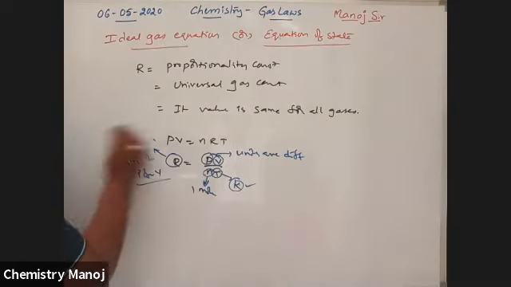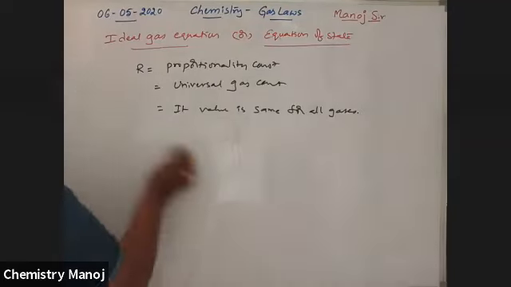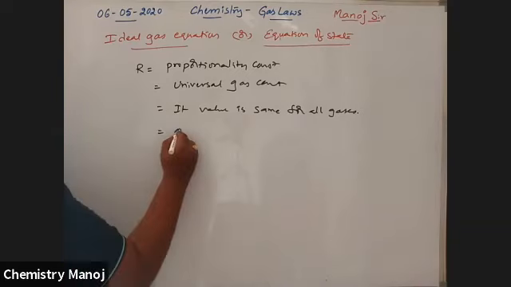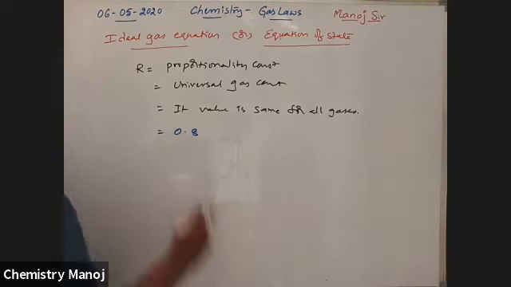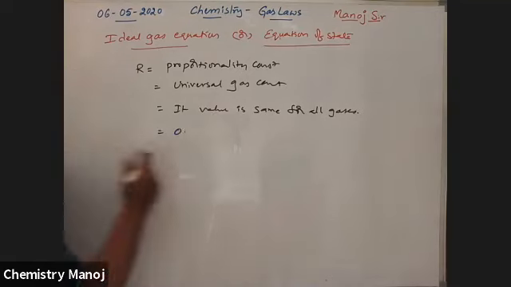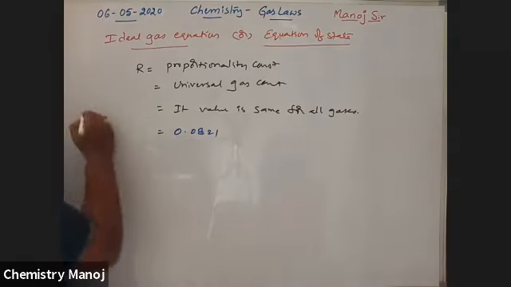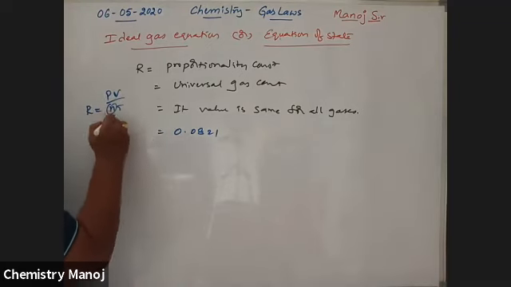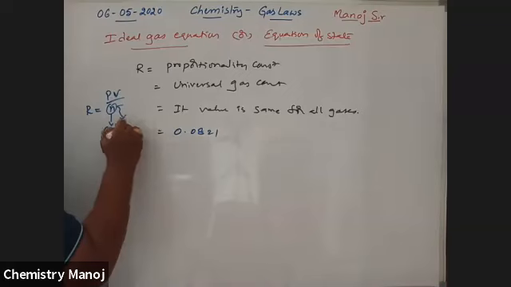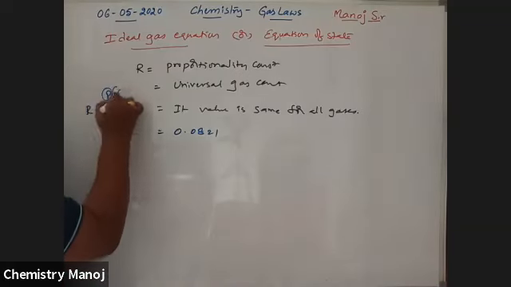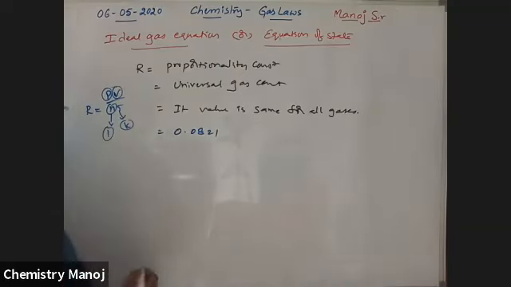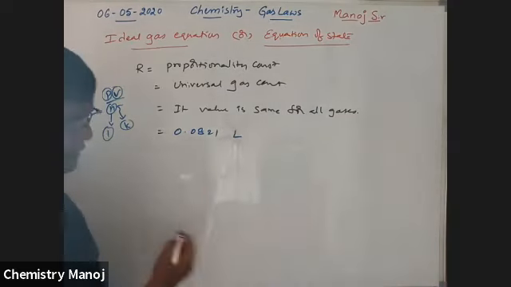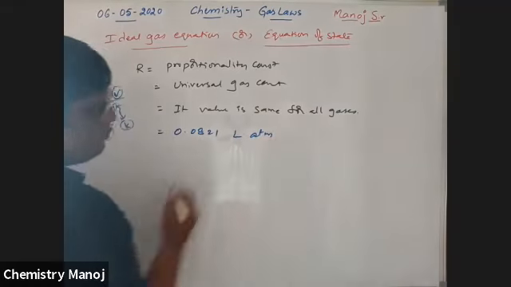So what is this R value? R is equal to 0.0821. See here, R is equal to PV by nT, with n equal to 1 mole and T in Kelvin. Now the volume is in liters and the pressure is in atmosphere.